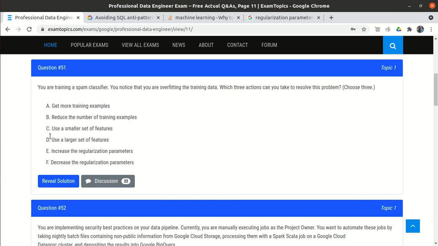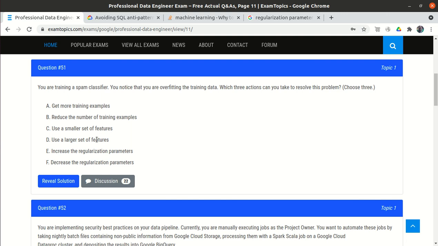Now look at the other options, C and D. Use a smaller set of features, use a larger set of features. We have so many columns, let's suppose 1000 or 2000 columns. Shall we use a larger set of features or a smaller set of features? We always use the smaller set of features. If we use every feature, it means we are overfitting the model.